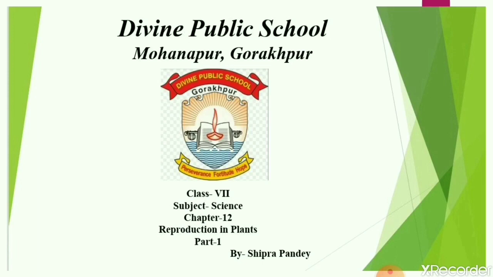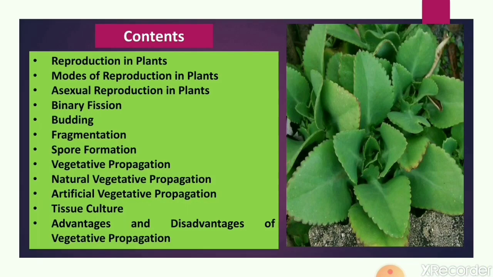So, students, now we are going to start our 12th chapter of class 7 science, that is reproduction in plants, and this is the first part of this chapter. This chapter is very important as well as very interesting. So, it will be better that first you read the chapter from your book and then watch this video. Let's have a look at what we are going to study in this video.